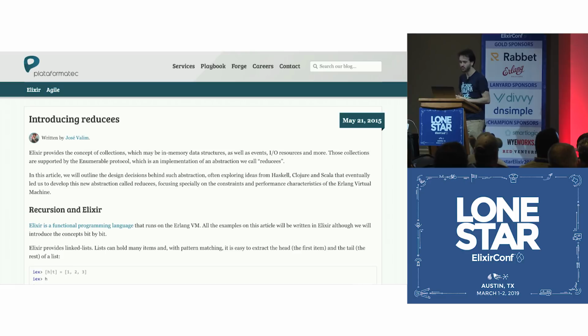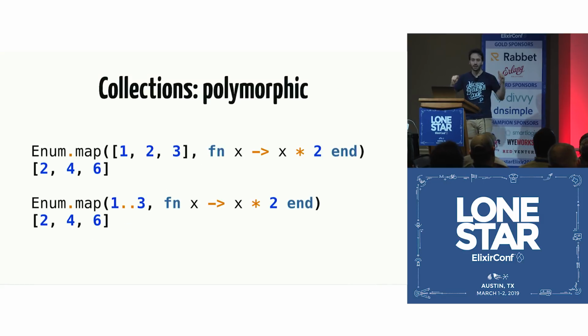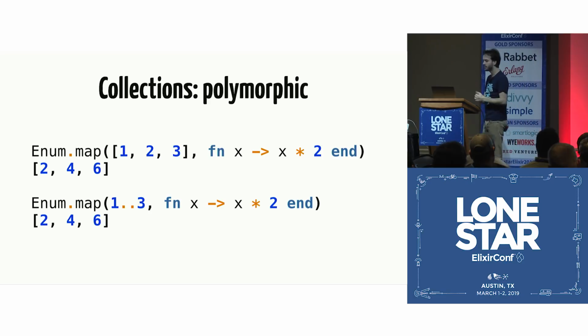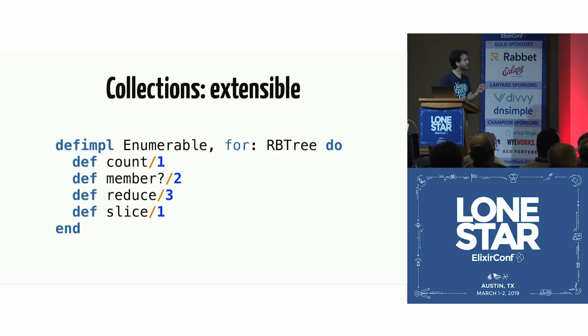But what I want to do for this talk is explore how those requirements translate to us developers as users of Elixir. So, polymorphism. This is polymorphism. I can call Enum.map passing a list, and then I multiply every element in it by 2, or I can pass it a range, and it all works. It's also extensible. And why is it extensible?